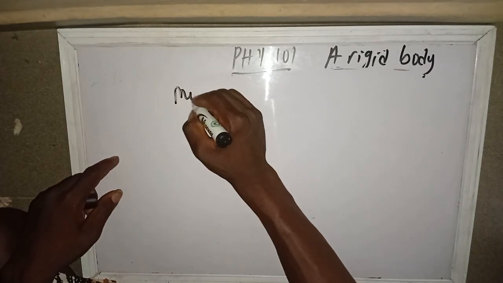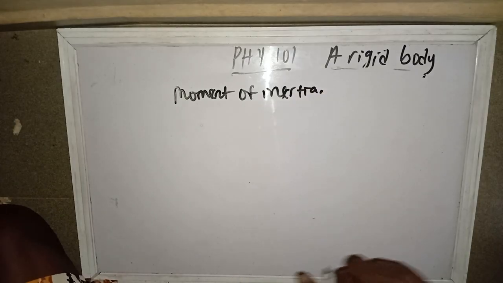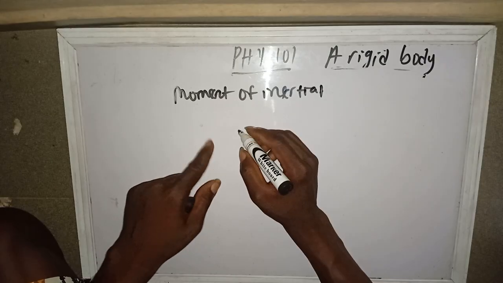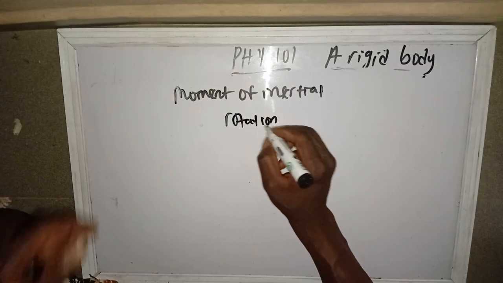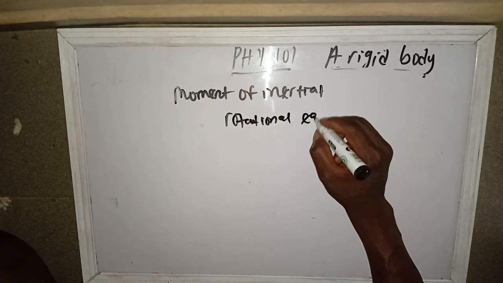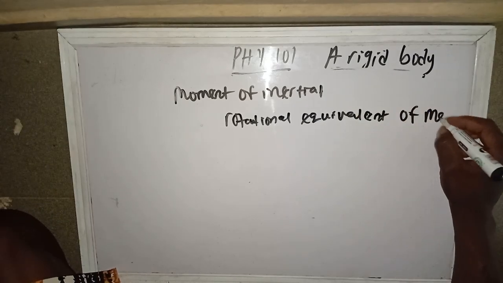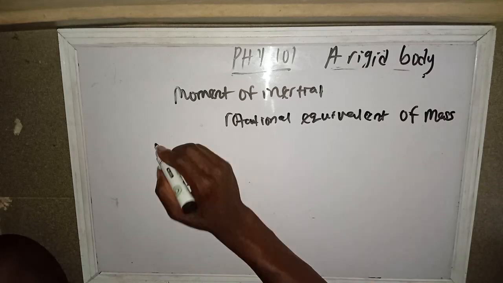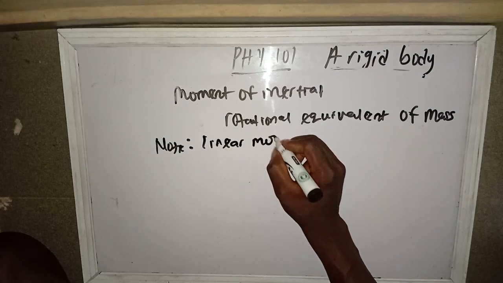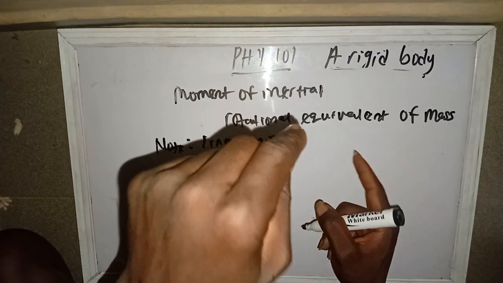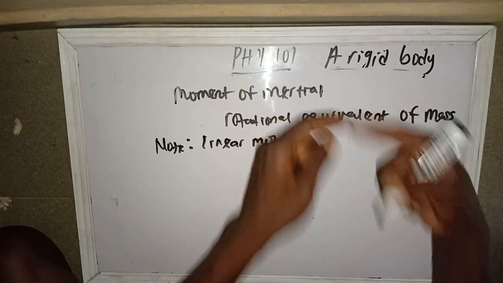Now let's talk about moment of inertia. Moment of inertia, let me call it the rotational equivalent of mass. Though I'm still going to define it in another way. Just keep this: the rotational equivalent of mass. Now take note of this thing. In linear motion there is mass of a body; moment of inertia is the rotational equivalent of mass. Then I'm still going to give us another definition.